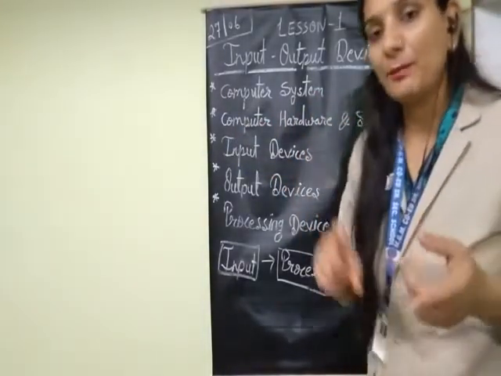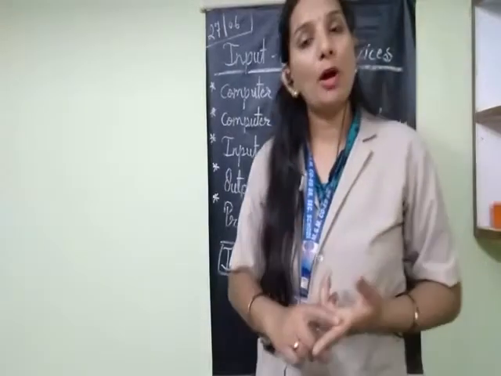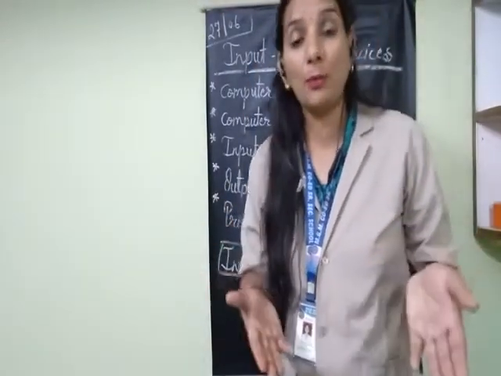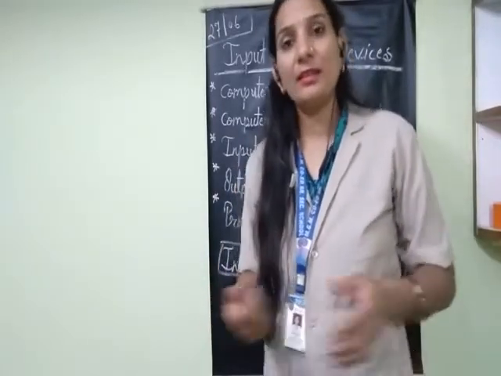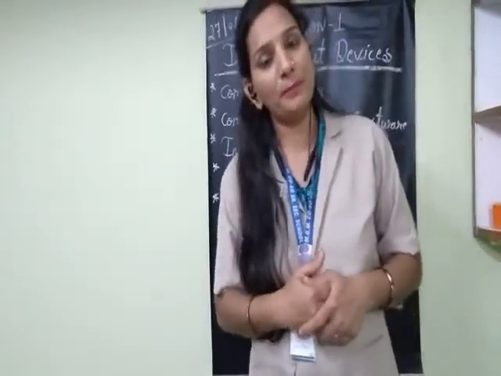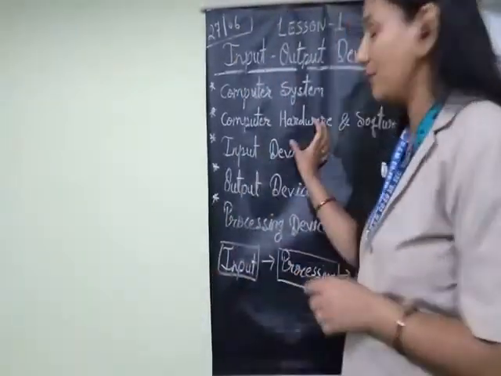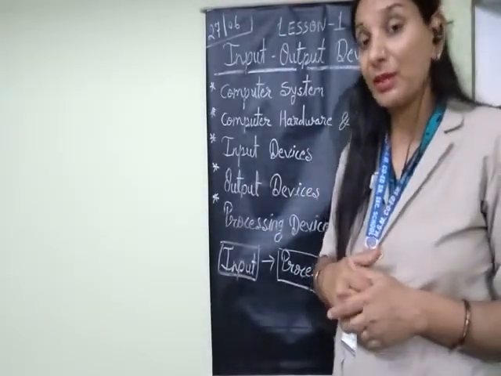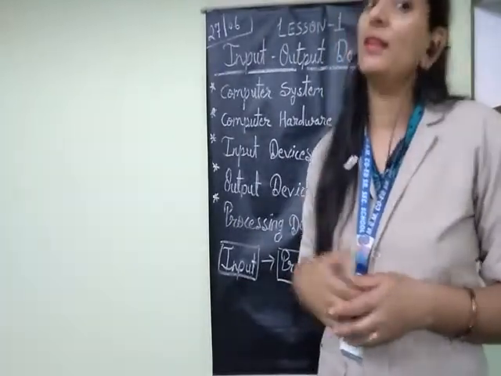Suppose you have a computer monitor, CPU, mouse, keyboard, but you have no software, that means Word, Excel, PowerPoint, Paintbrush, then can you do something by the computer? No. So software is a very important part of the computer, as well as hardware. If you have only software and hardware is not available, then also we can't do any work by the system.